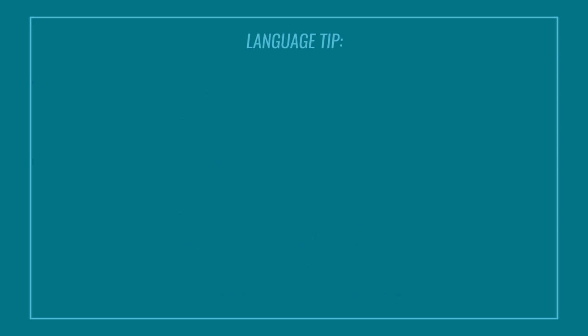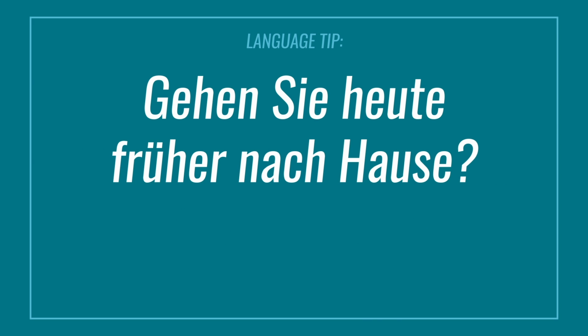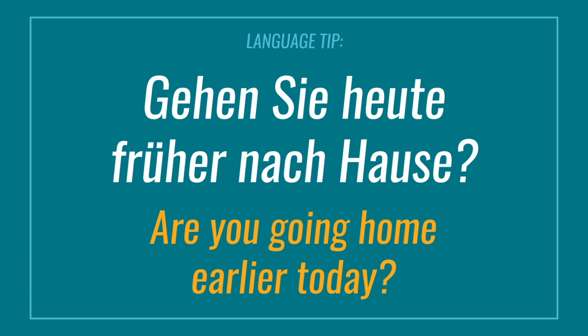Another example is, Gehen Sie heute früher nach Hause? Which means, are you going home earlier today? In this case, the Sie is the formal you and is used to ask a person a question. Here, the listener has to pay attention to the context.